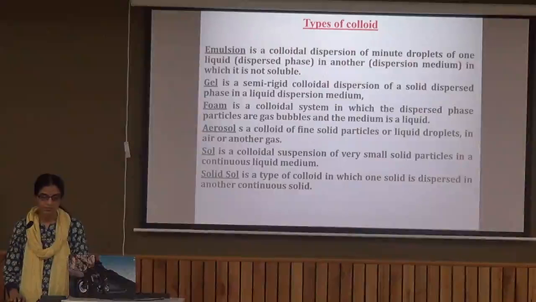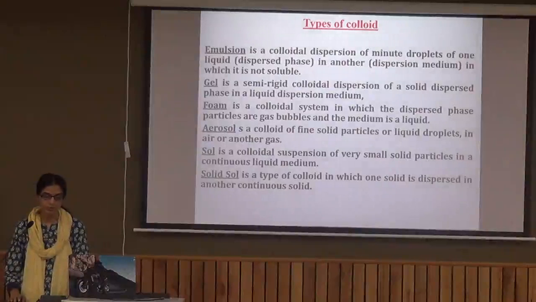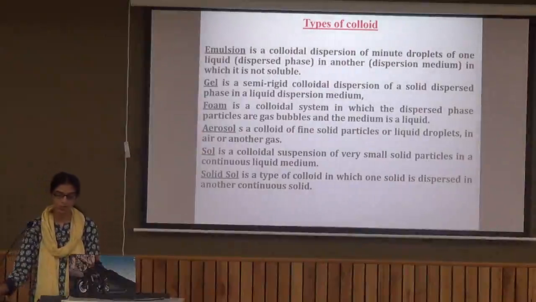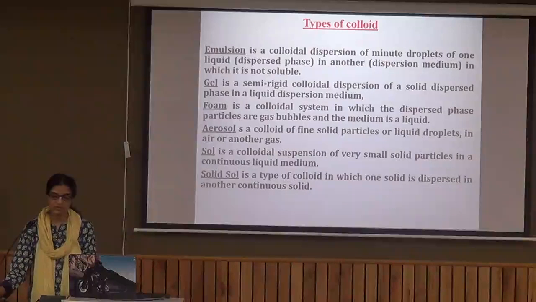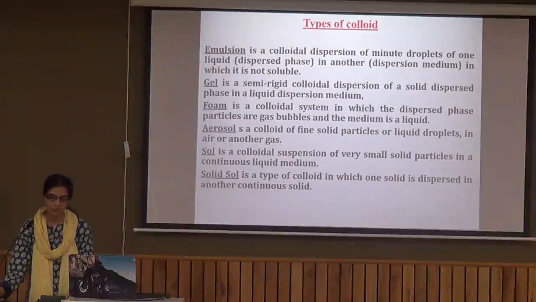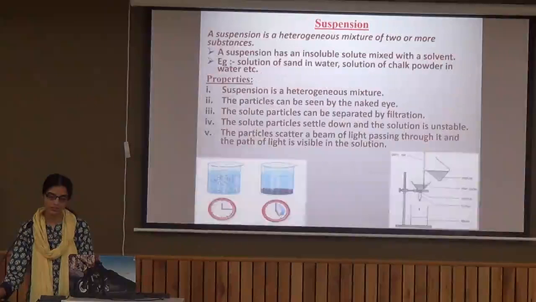Then we have types of colloid like emulsions, foams, aerosols, solid gel, solid sol, etc. These are colloids where there is a difference in dispersed phase and dispersion medium, and according to this difference they are categorized into different categories.